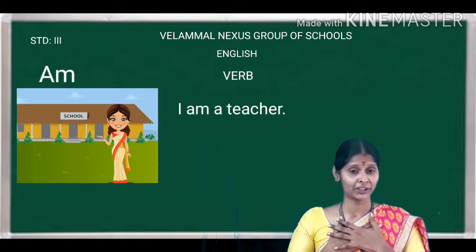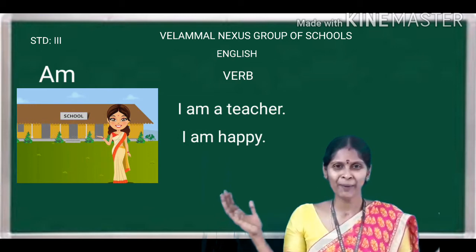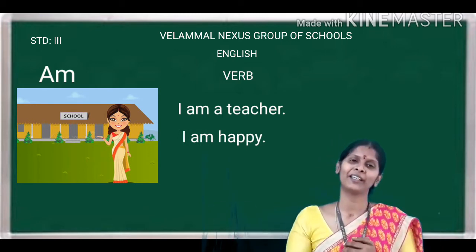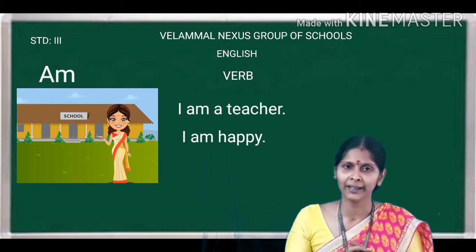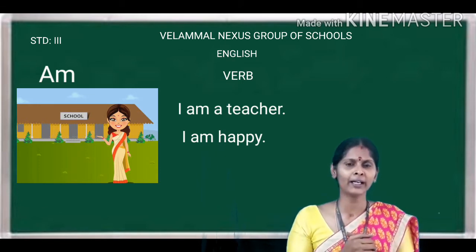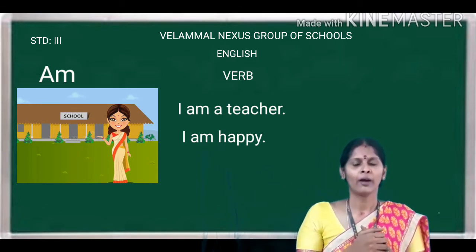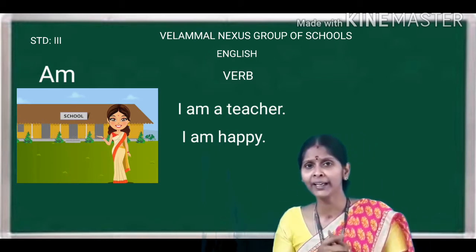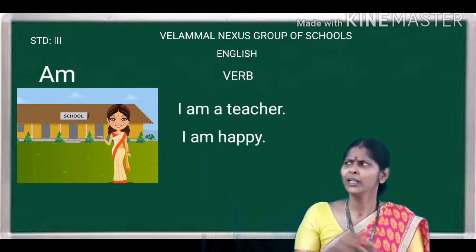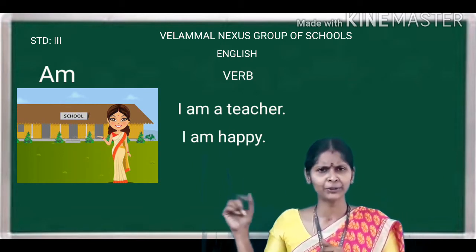Example, I am a teacher. I am happy. So, what is the verb there? Am. When I say I am a teacher, what is the verb there? Am. When I say I am happy, what is the verb there? Am. Okay, children. Can you find any action words in these two sentences?